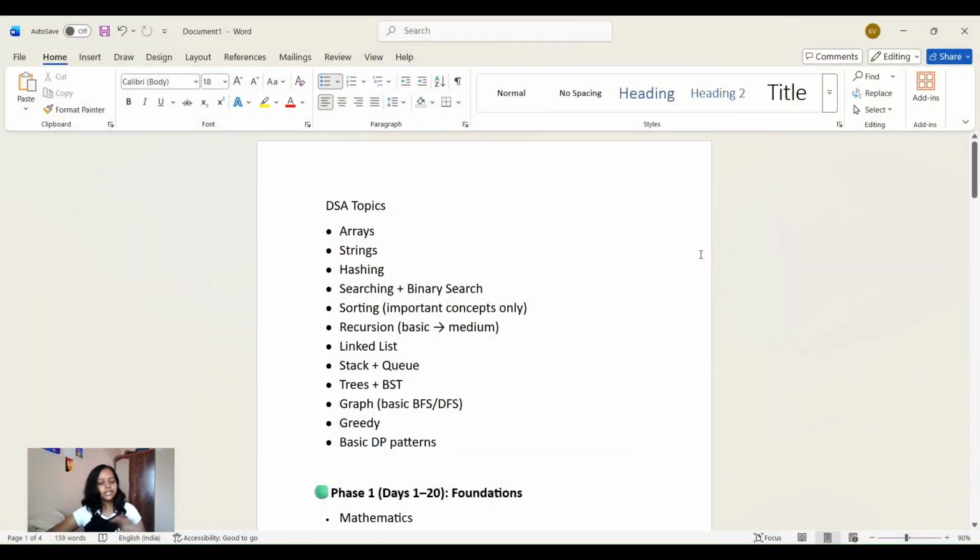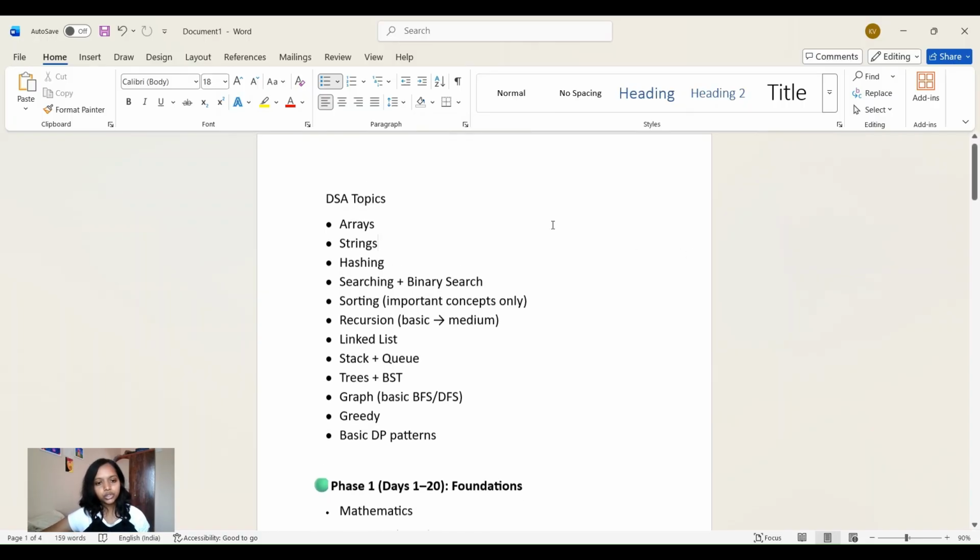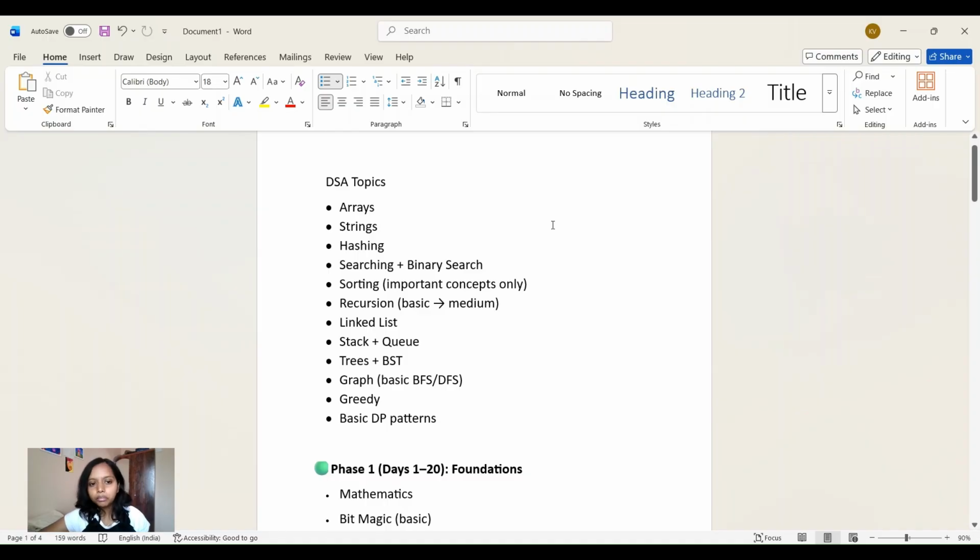Now we will see the DSA topics. I just explained the 90 days roadmap which a student can follow, and I'm going to follow it with you guys. Even though I'm placed, I should not say that I'm preparing, but yes, I'll be solving along with you. The DSA topics we are going to cover are arrays, strings, hashing. These are the basic topics. Arrays you should know, strings, hashing, searching, binary search, sorting.